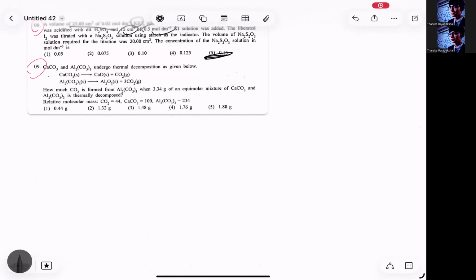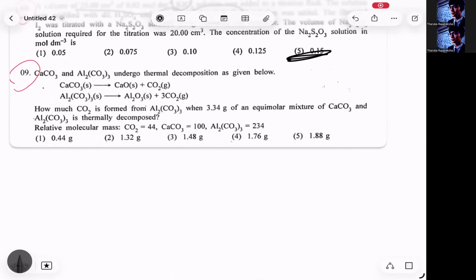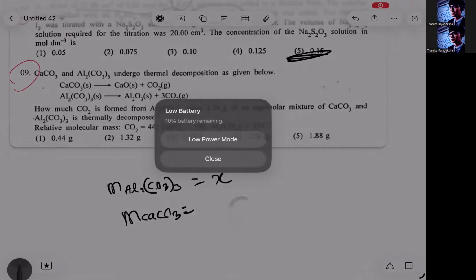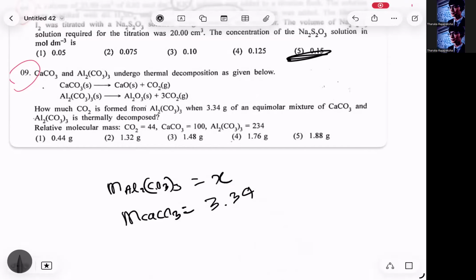Right, let's go for question number 9 then. Calcium carbonate and aluminium carbonate undergo thermal decomposition as given below. How much carbon dioxide is formed from aluminium carbonate when 3.34 grams of an equimolar mixture of calcium carbonate and aluminium carbonate is thermally decomposed? Okay, now first of all, I'm going to put X as the mass of aluminium carbonate, Al2(CO3)3. So the mass of calcium carbonate, on the other hand, will be 3.34 minus X.